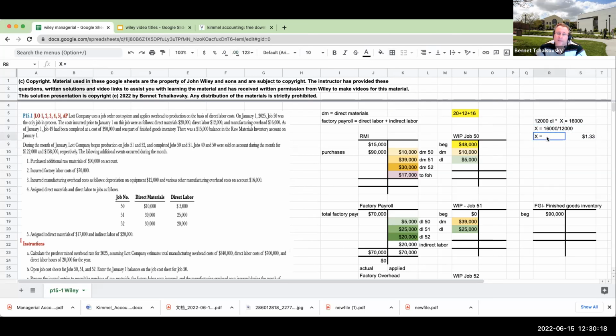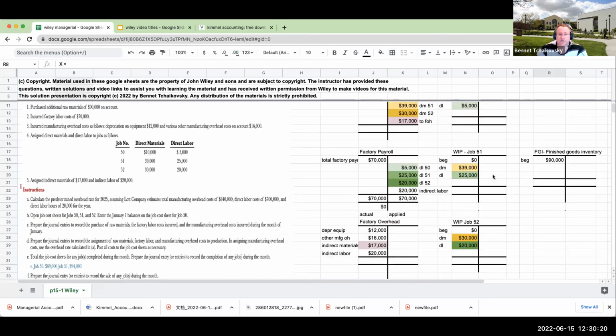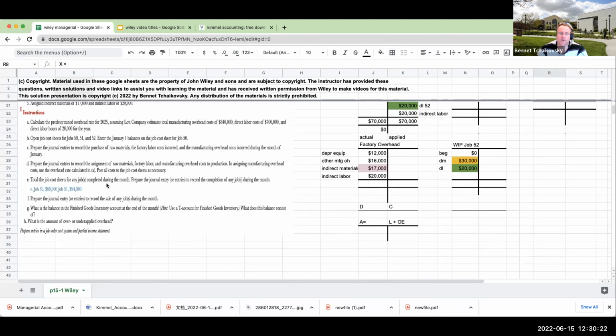Interesting. Okay, it's not going to be the same, but obviously that was from a prior period. But let's go down over here and take a look at this. We're going to estimate total manufacturing overhead costs of 840,000. Okay, and over here, this is going to be for 700,000. And I want to make a note to myself right now.